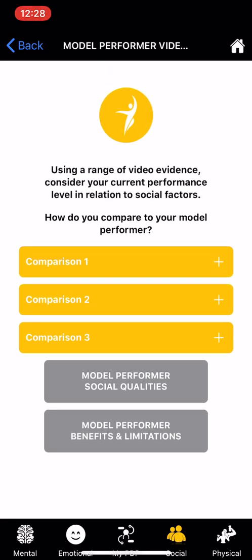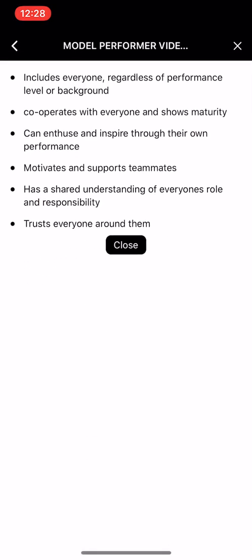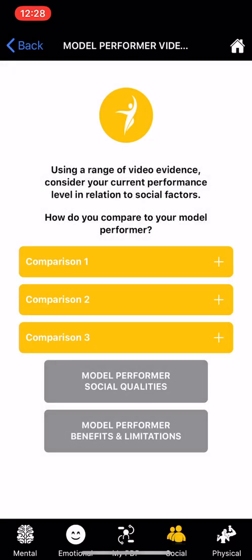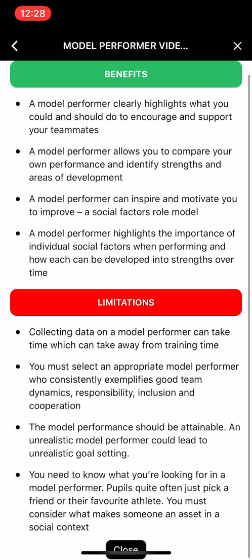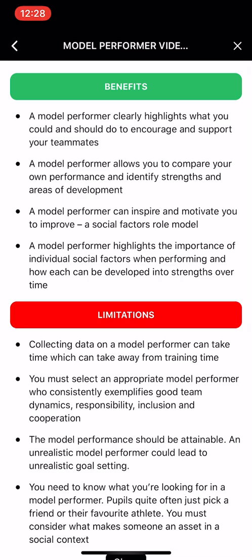In terms of the model performer, we can also identify the qualities of that model. So we know that a quality model performer in relation to the social factor will trust people around them. They'll motivate, they'll support, they'll enthuse, they'll inspire, they'll cooperate, they'll show maturity, all the things that we're looking for in our question above. Again, we have benefits and limitations. So there might be a variety of things that's great about your model performer, but again, there'll be some shortcomings. So it's important that we're critical and that we're evaluative and we're able to think good and bad.